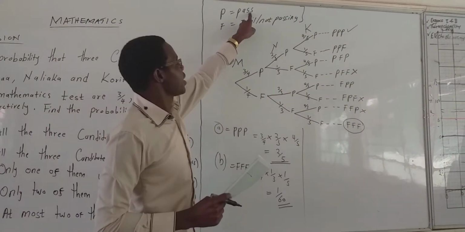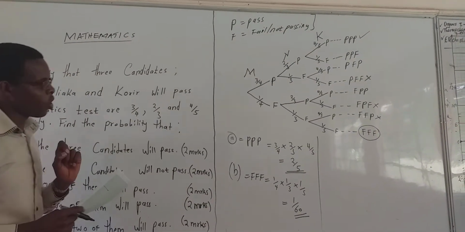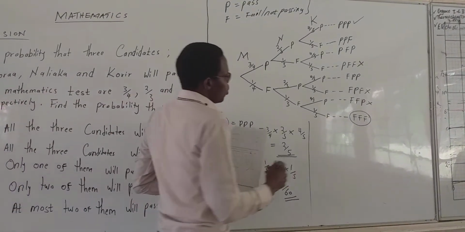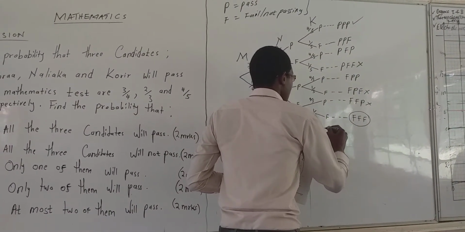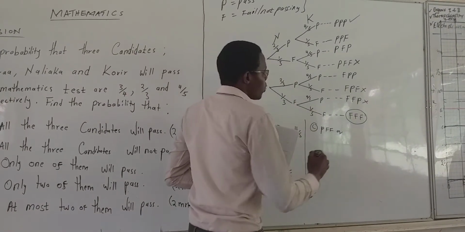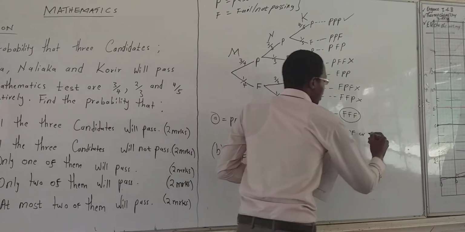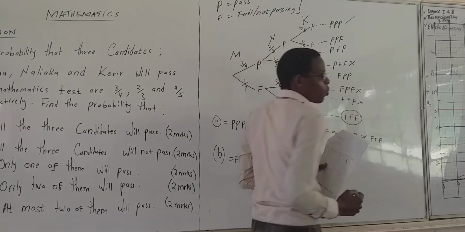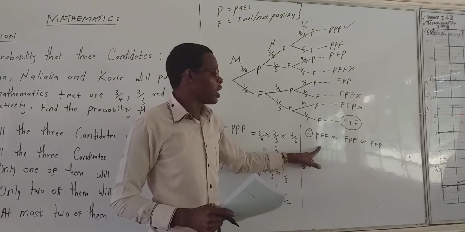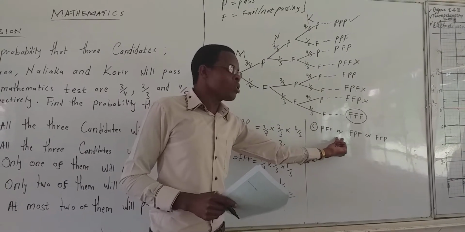Because P stands for pass, it is said that only one of them will pass. Find the probability that only one of them will pass. So the probability where only one is passing, this is question C, we have P, F, F, or we have F, P, F, or we have F, F, P, whereby only one of them is passing. And remember, in our probability terms, "or" means a plus.